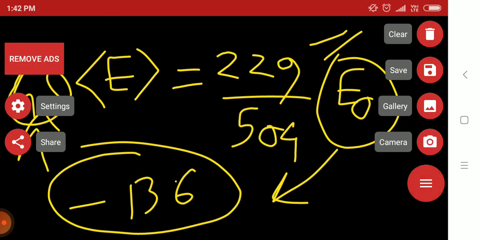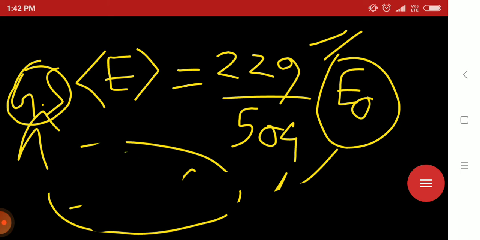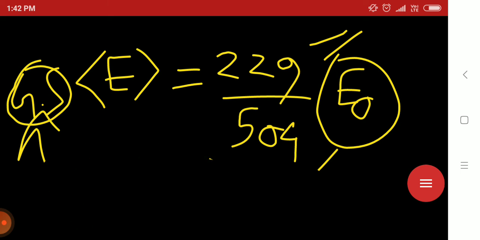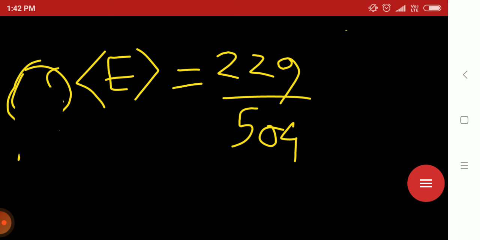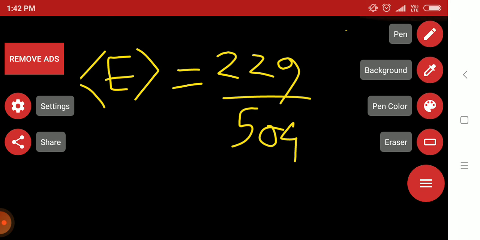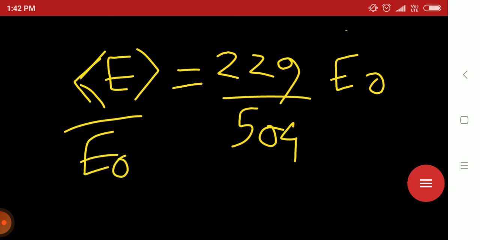So what is the question now? The question is the ratio of expectation value of energy to the ground state energy. That means the question asks not only about E average, the expectation value of energy, but the ratio, that is, divided by E0.